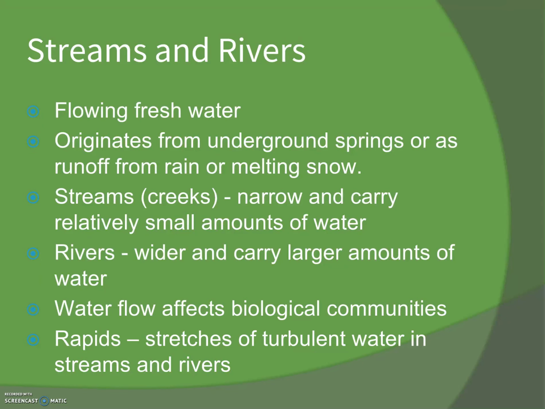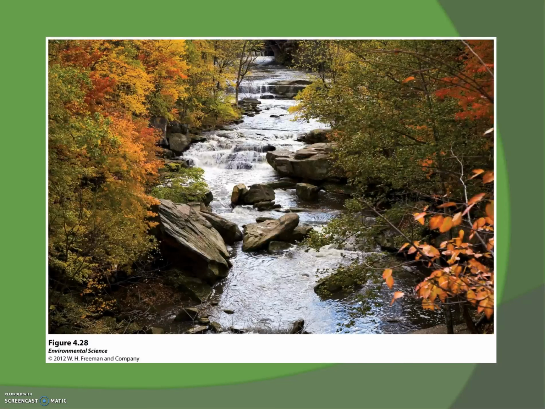Streams and rivers, they have flowing fresh water. They originate from underground springs. Creeks are narrower. Rivers are wider. Water flow affects the biological communities that they pass through. Rapids are stretches of turbulent water in streams and rivers. Beautiful picture of a stream, much like the one that we researched earlier this year.